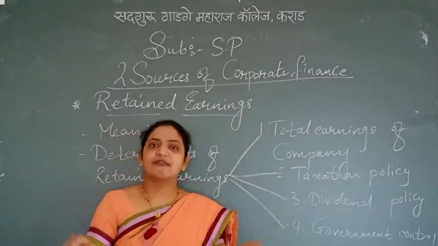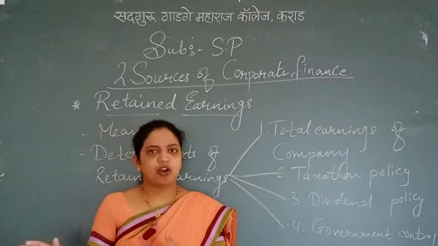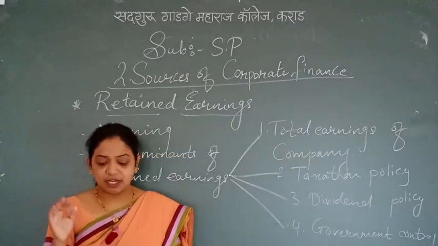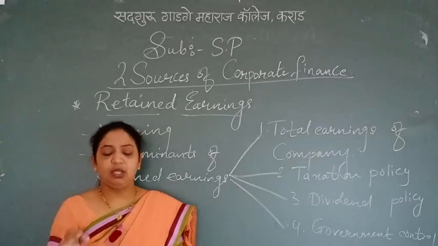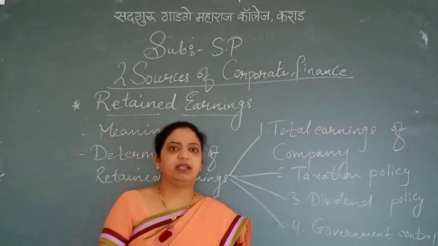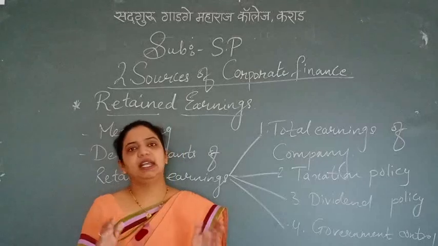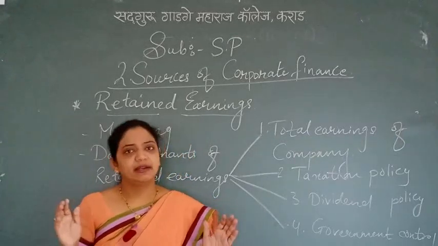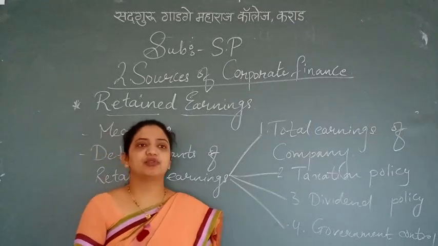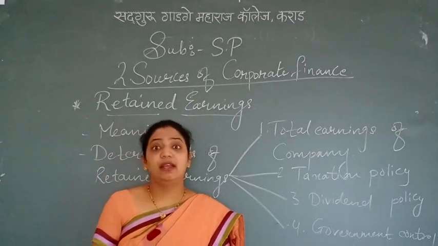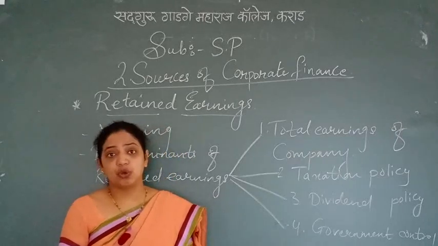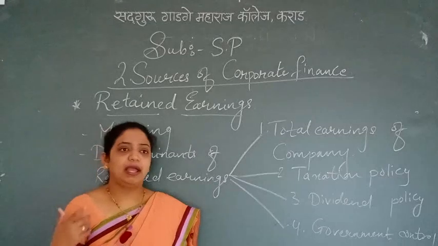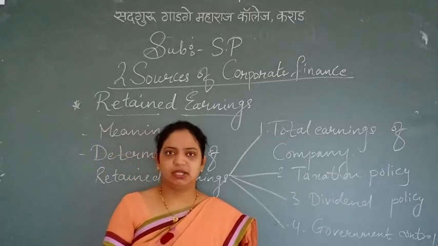The government has framed some rules and regulations for corporate finance, and they have to follow them. So the company has to follow its dividend policy in accordance with the rules and regulations framed by the government only. So dividend policy can be decided only with the help of government-framed rules and regulations. So the government plays a very important role. Government control is there, and the company has to go according to that only. They cannot have a common conservative dividend policy. They have to check according to the government rules and regulations only.